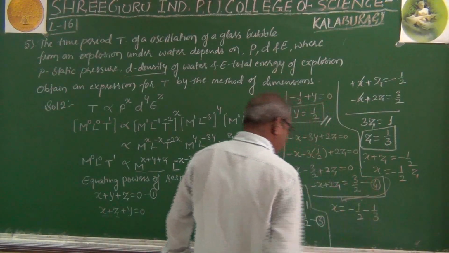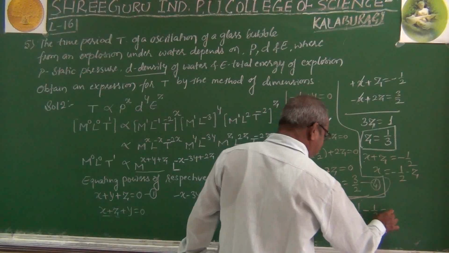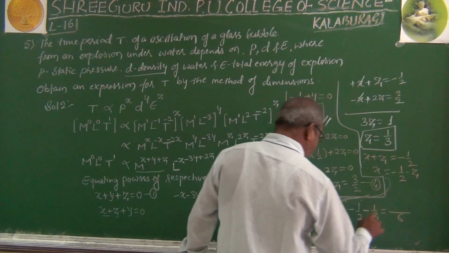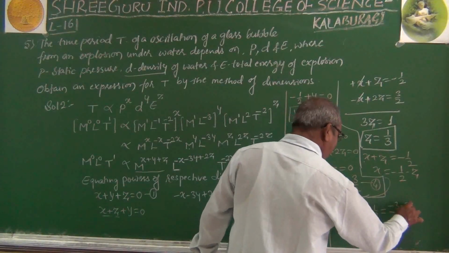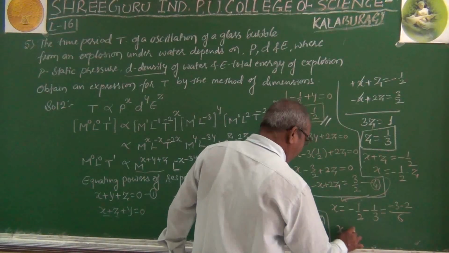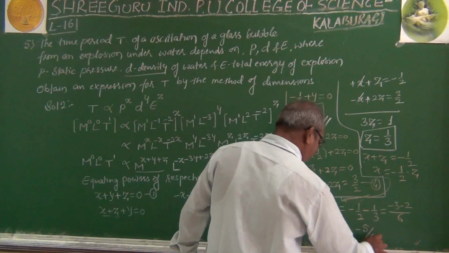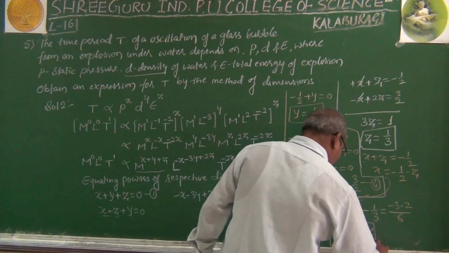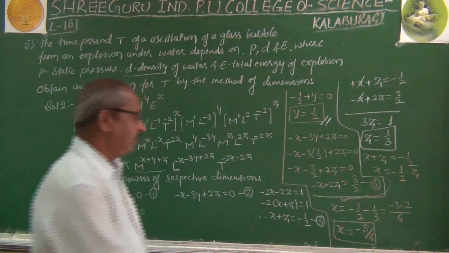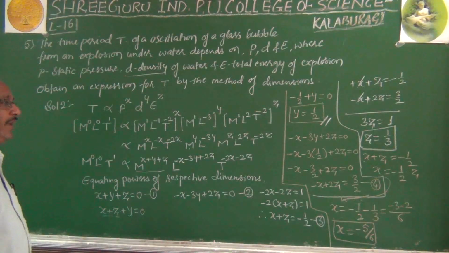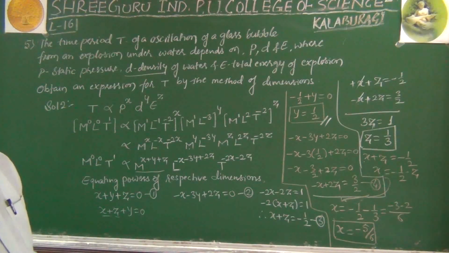By simplification, 6 is the LCM, minus 3 minus 2. Therefore x equal to minus 5 by 6. This we got as the value of x. So here we got the values of x, y and z.